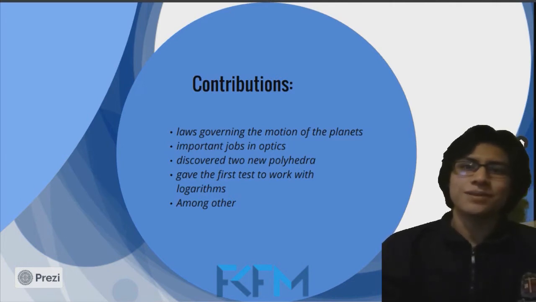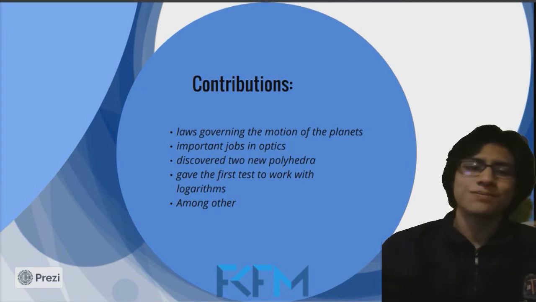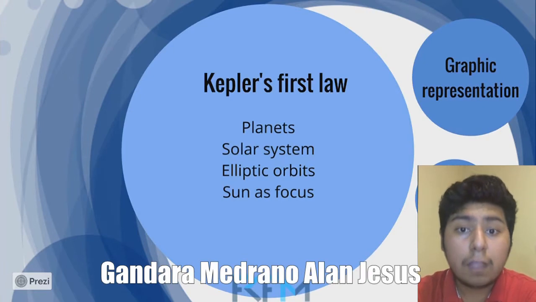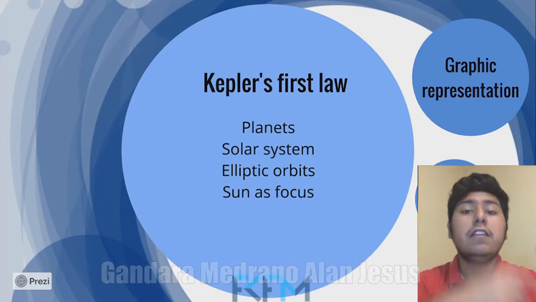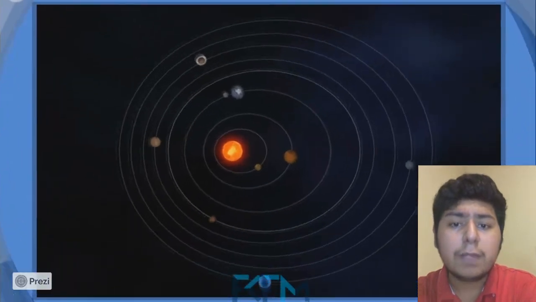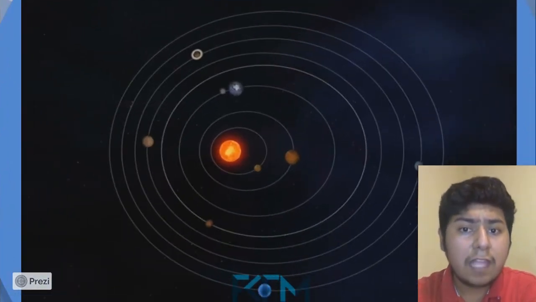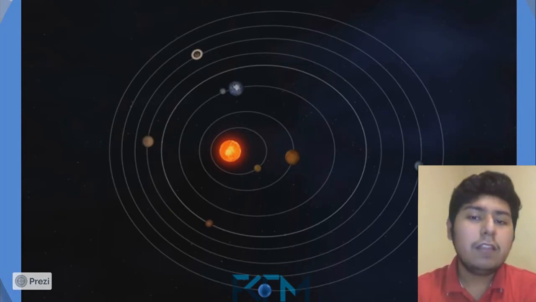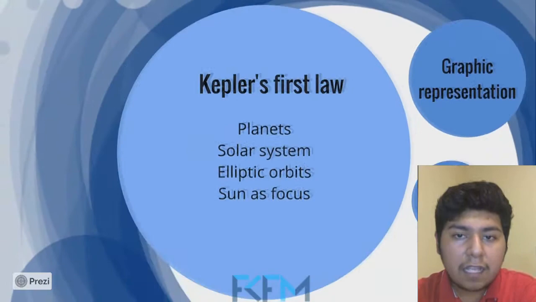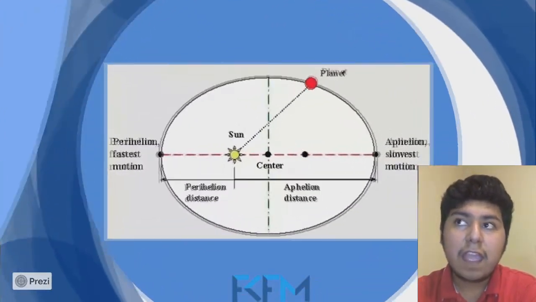Kepler's laws will be explained below. I am going to talk about the first law of Kepler. The first law of Kepler dictates that the planets in the solar system have elliptic orbits with the Sun at one of the two foci. As a consequence of this law, the planets' orbits follow the general equation of the ellipses, and they have geometric properties of the same. For example, an eccentricity, a semi-major and minor axis, as well as a perihelion and an aphelion.